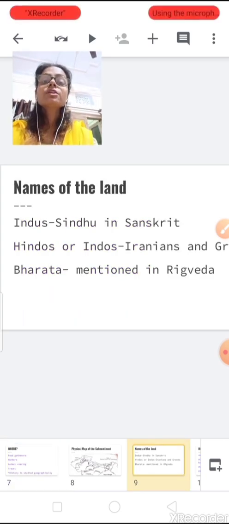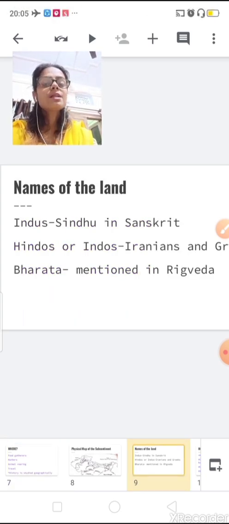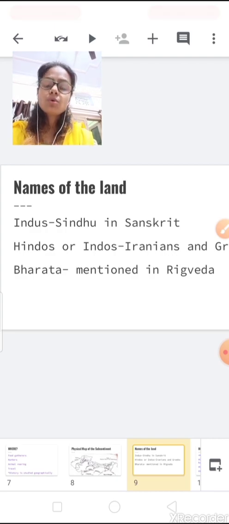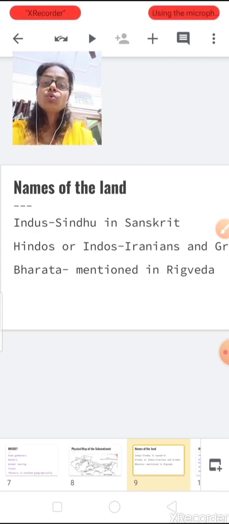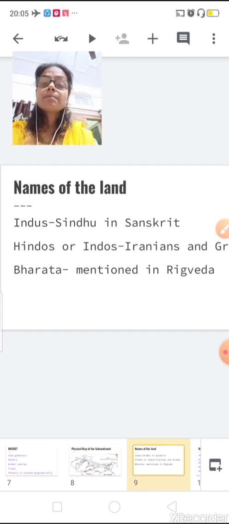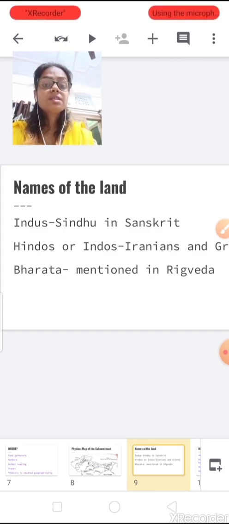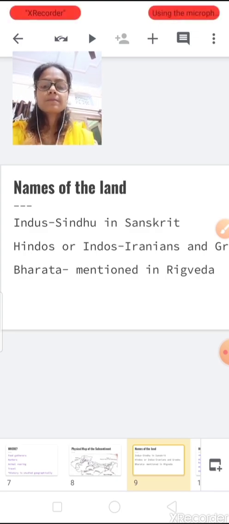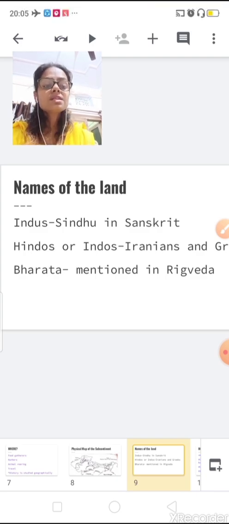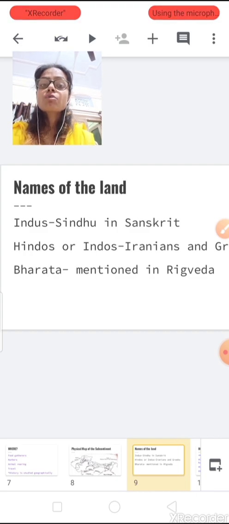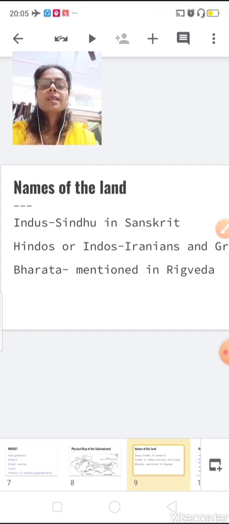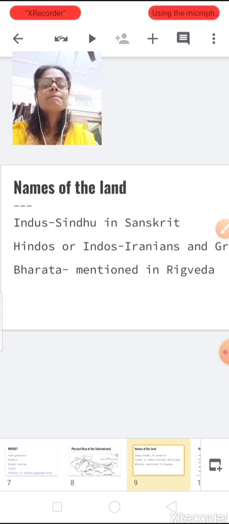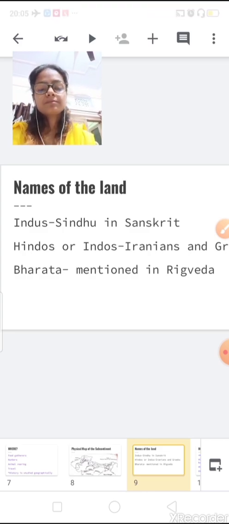Now let's move on to the topic, names of the land. As everybody knows, our country is known as India and Bharat. The word India is derived from the word Indus or Sindhu, which is in Sanskrit. When Iranians and Greeks invaded India, they called it Hindos and Indos. In the same way, Bharata is mentioned in the Rig Veda.